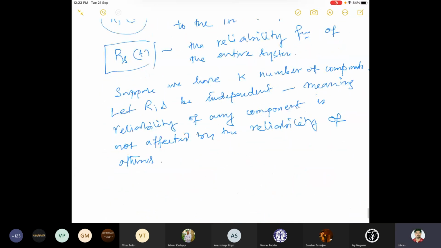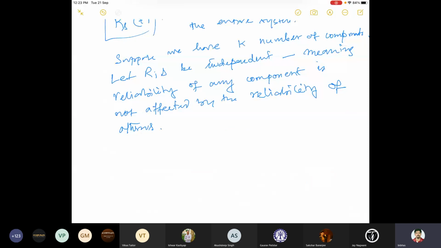But here our life is simple, so everything is independent. So reliability of any component is independent of the other one. Okay. So now we will consider the series system.